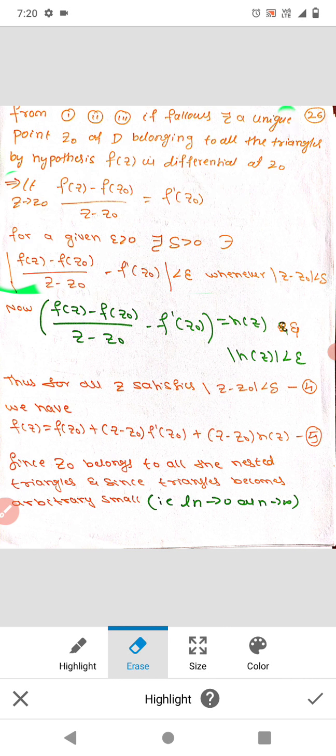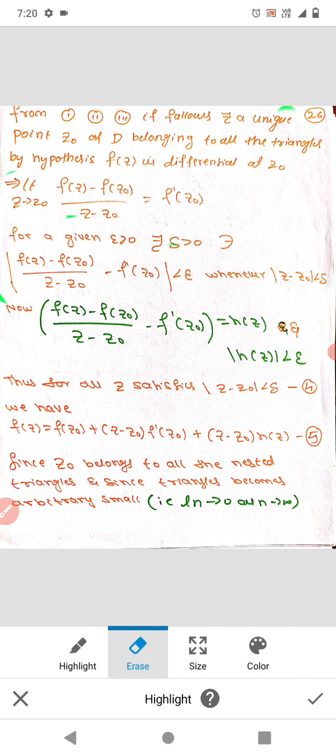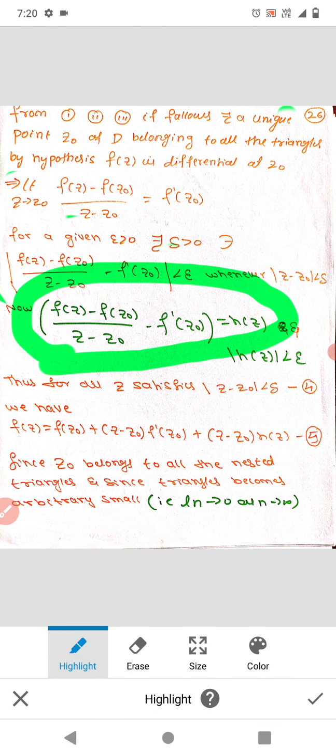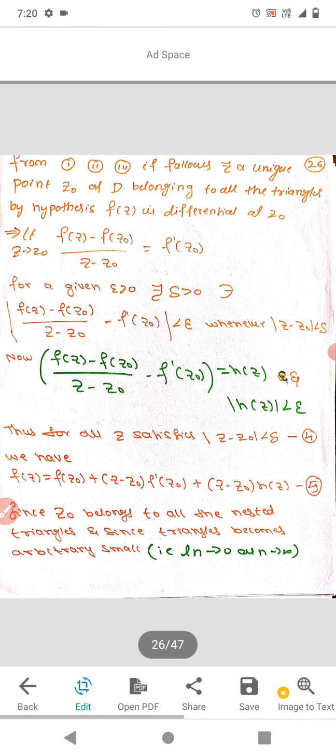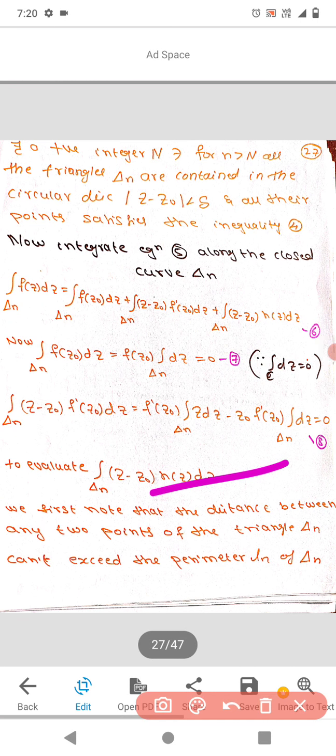So this much only I am taking, h of z. Okay, therefore modulus of h of z is less than epsilon. Okay, now in this equation take LCM and simplify, we get equation 5. Now integrate equation 5 over delta n, we get equation 6.